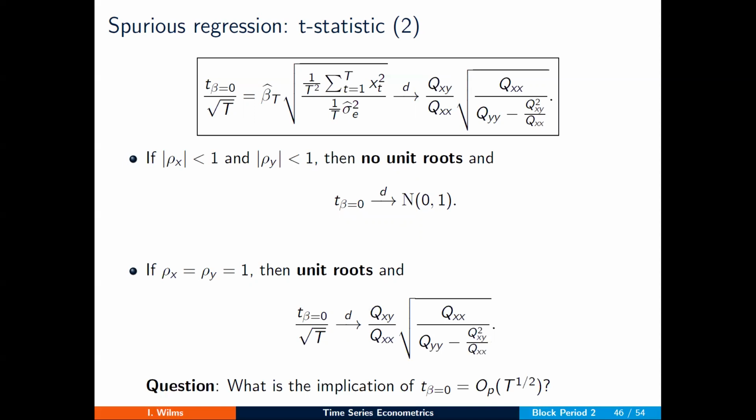As the sample size grows, it becomes increasingly more likely that the absolute value of the test statistic will exceed any arbitrary value. So also the critical value, and hence you will reject the null that beta is equal to 0. In other words, you will find a significant effect. So it appears that the series are related, although they are completely unrelated. That is exactly the spurious regression problem.